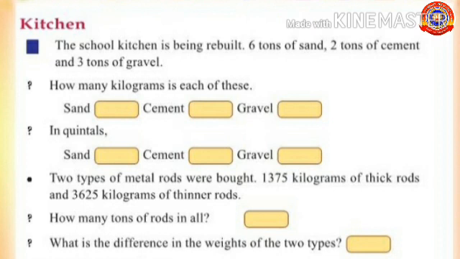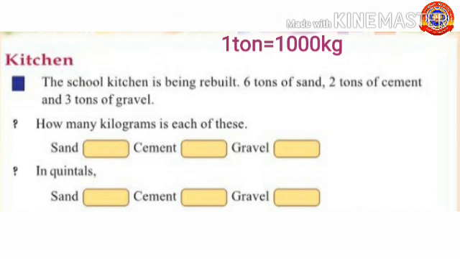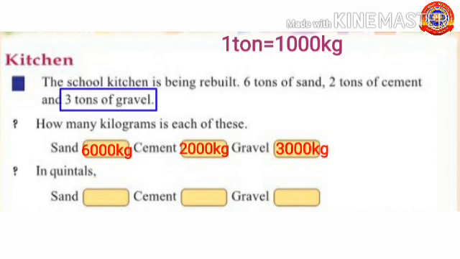Next question. Kitchen. The school kitchen is being rebuilt. 6 tons of sand, 2 tons of cement and 3 tons of gravel. How many kilograms is each of these? Students, 1 ton equals 1000 kg. So, 6 tons of sand make 6000 kg. 2 tons of cement make 2000 kg and 3 tons of gravel make 3000 kg.